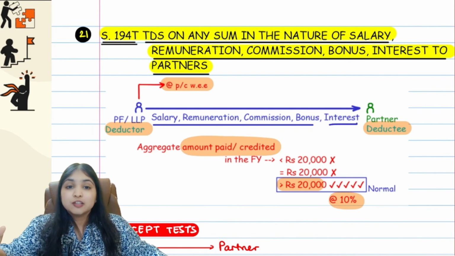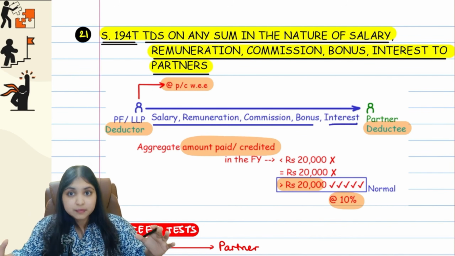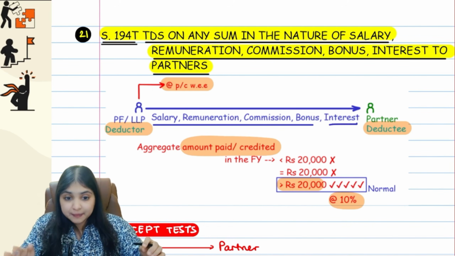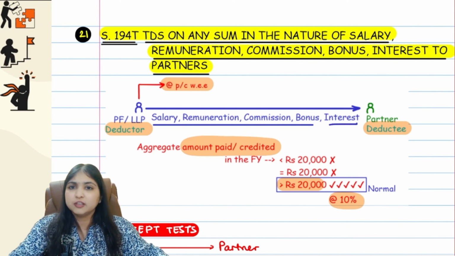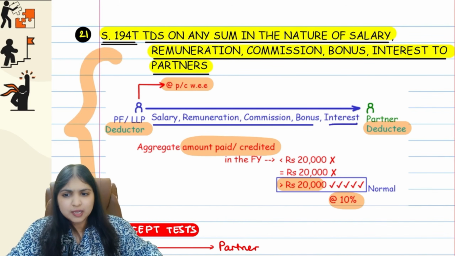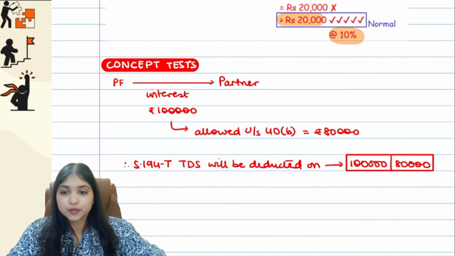That's all. So there's a partner getting salary or interest from the firm. The firm will deduct tax under 194T at the rate of 10% if the amount of the remuneration or the interest, whatever it is, is more than 20,000. The concept is this much only, but unnecessarily students are complicating this. So listen to my small concept test over here.